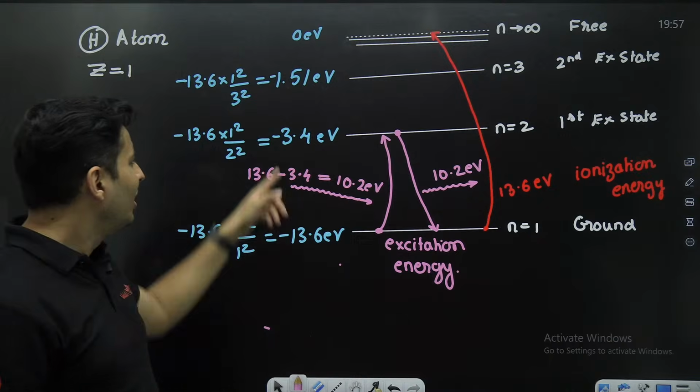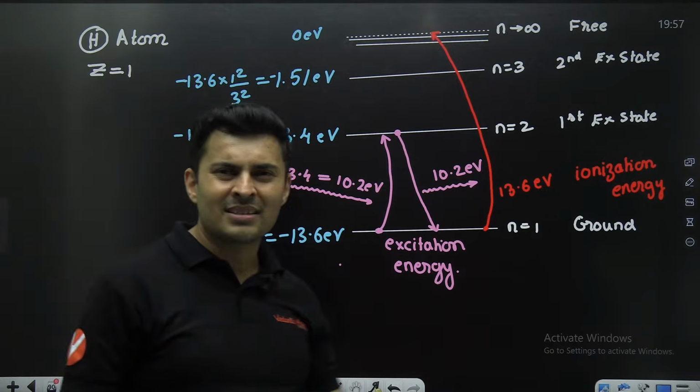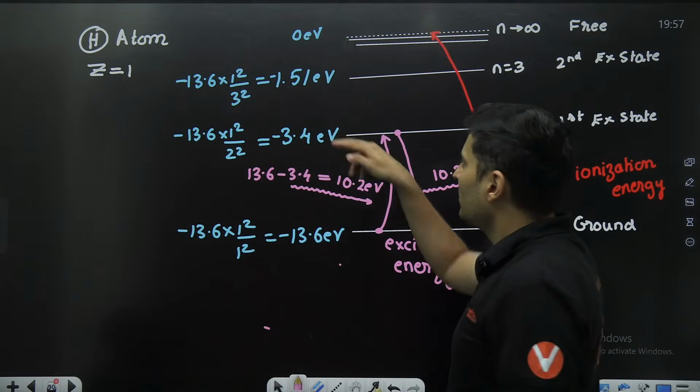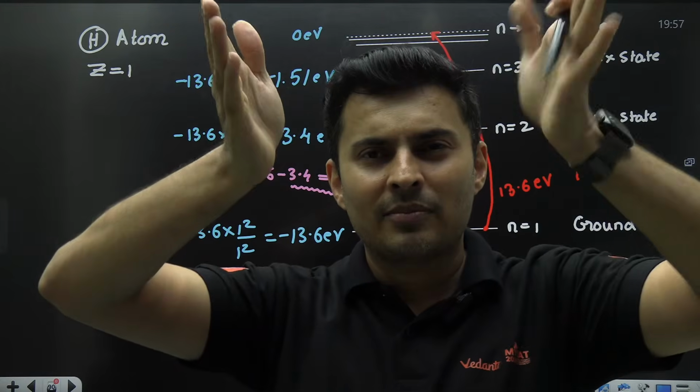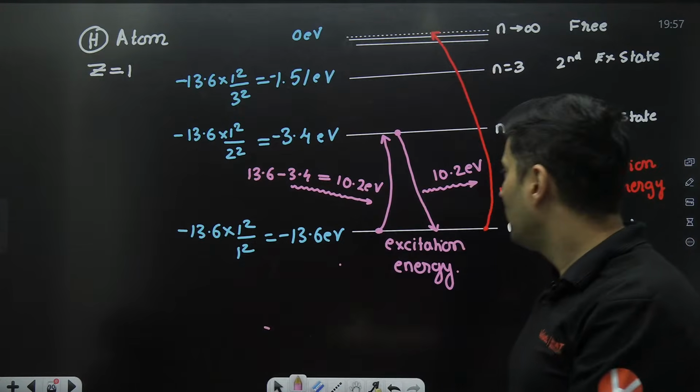between these two numbers. Don't get confused between these negative signs. Don't break your head. This value and this value. What is the difference? Absolute difference. Absolute means mod. The difference will be 10.2.